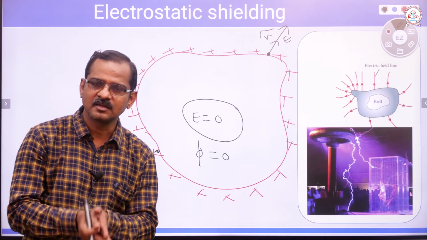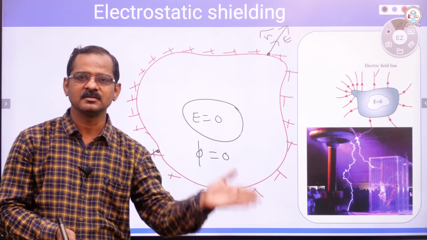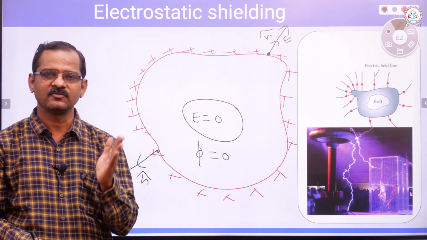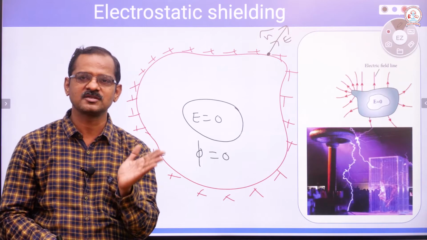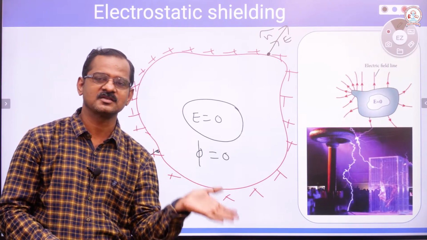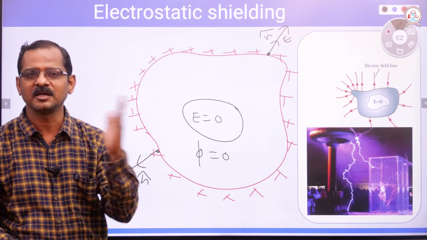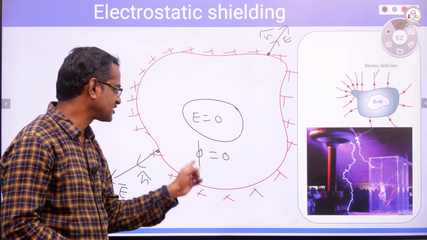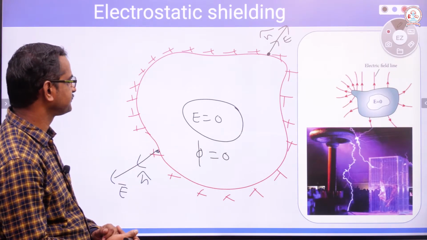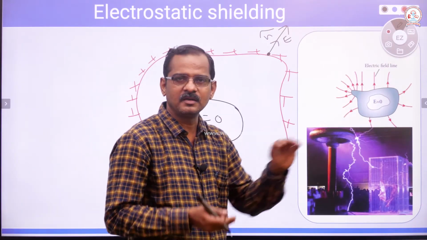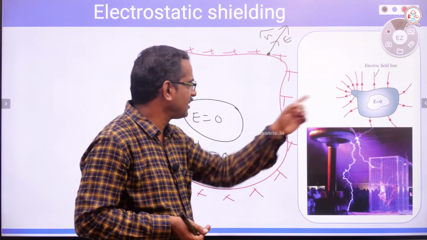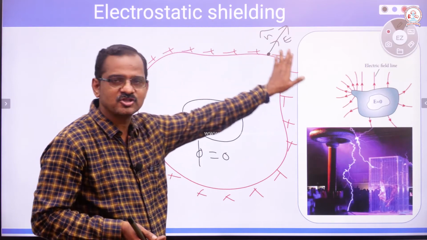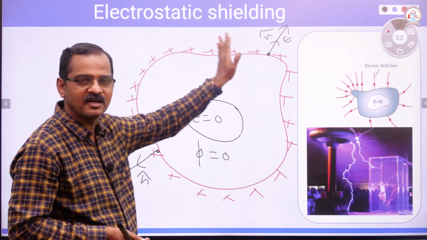In a magnetic field also there are force lines, starting from north and ending at south. In the case of an electric field, force lines start at positive and terminate at negative. In the case of a magnetic field, force lines start at the north pole and terminate at the south pole. So the electric field is 0, and therefore the flux must also be 0. If any electrical device is to be protected here, it will be safe. It is not going to be affected by the electric field.